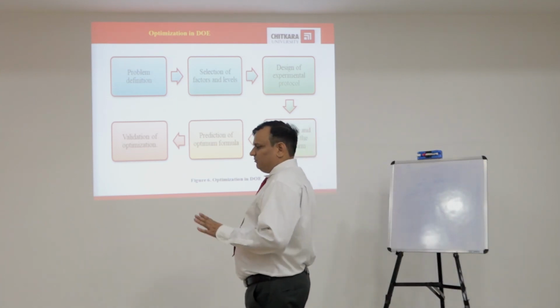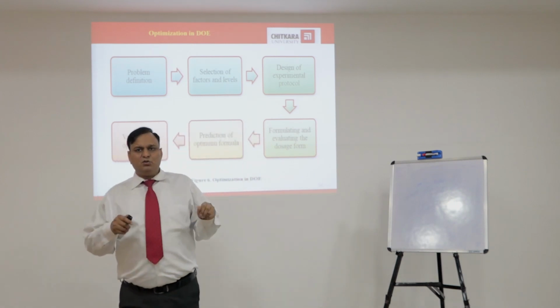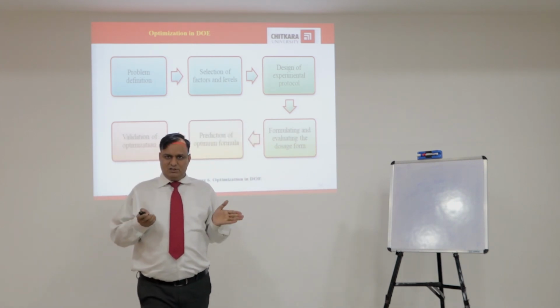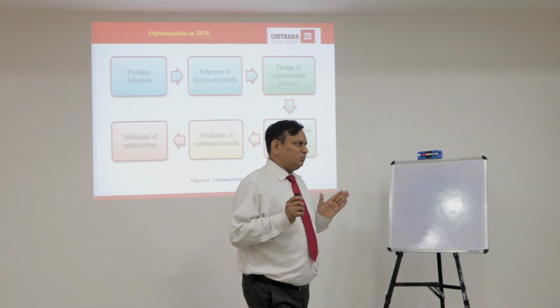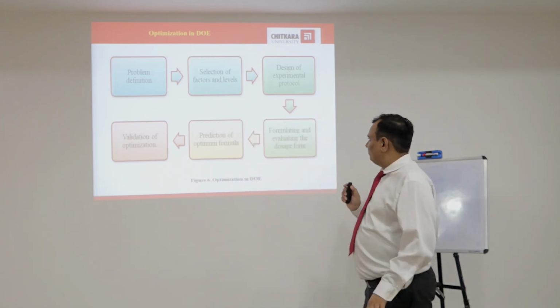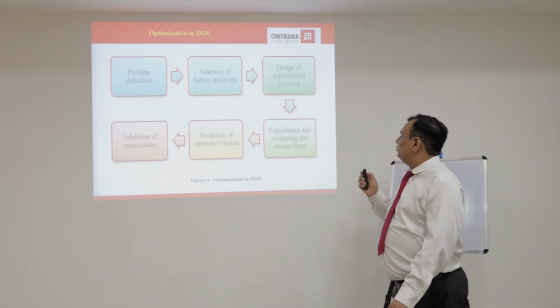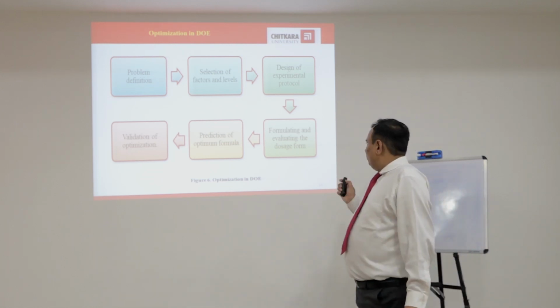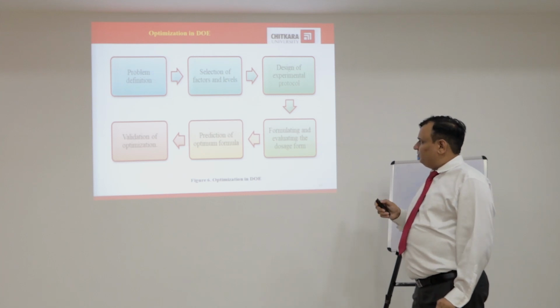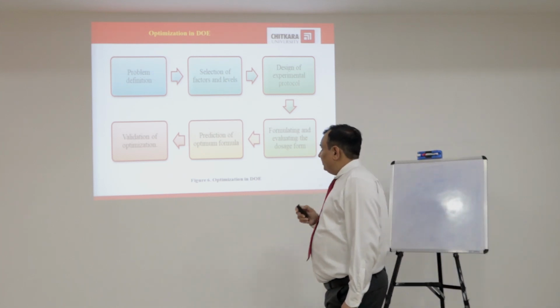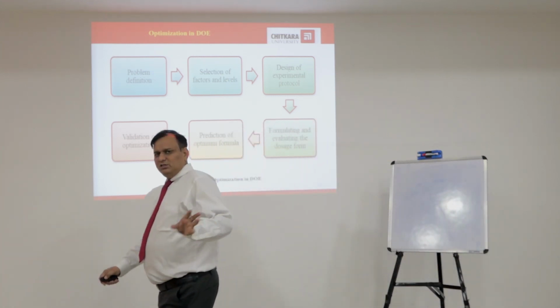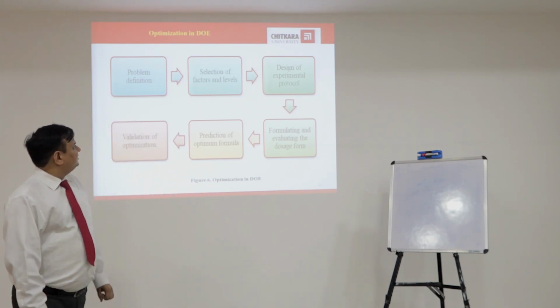Independent variables are those directly under the control of product development scientists. For the formulation you are going to prepare, you have to select independent variables and factors. After that, design of experiment protocols, formulating and evaluating the dosage form, prediction of optimum formula and validation of optimization. This is the overall process of optimization in design of experiments.